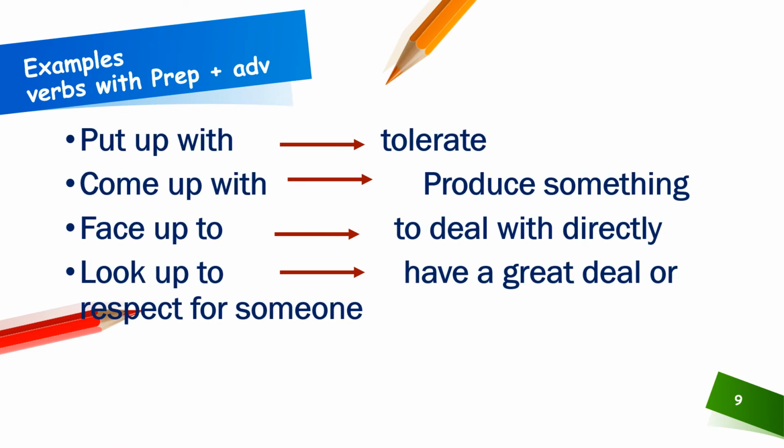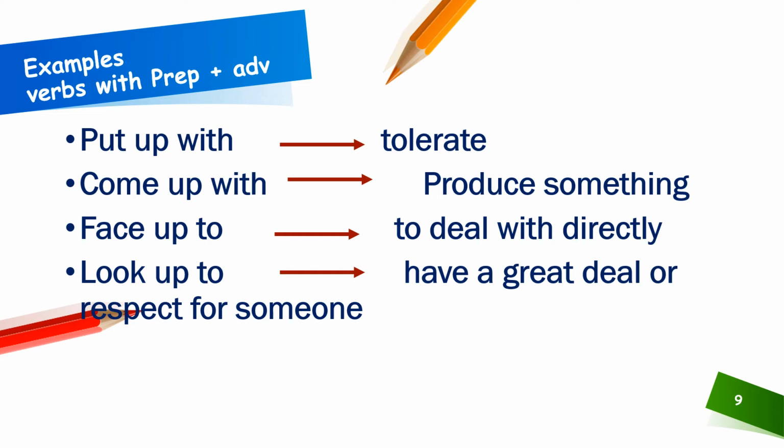The third category is verb plus adverb plus preposition. So, put is a verb, up is an adverb, and with is a preposition. It will become put up with. I put up with him. I am tolerating him. The meaning of put up with is to tolerate.